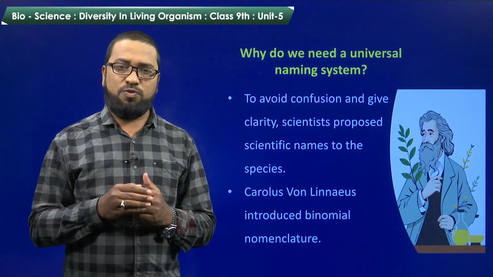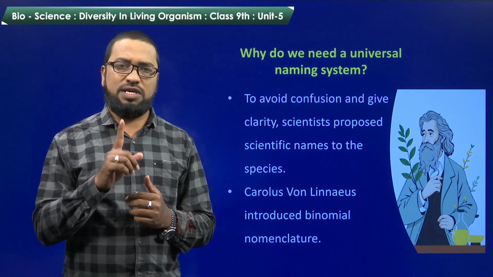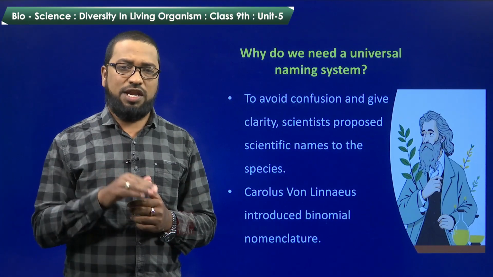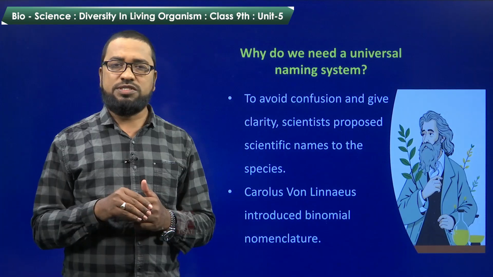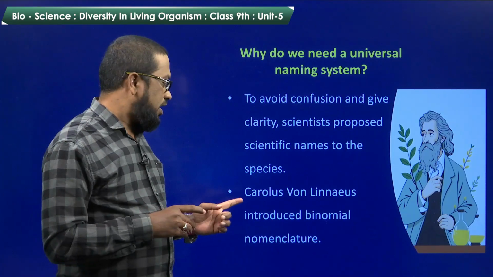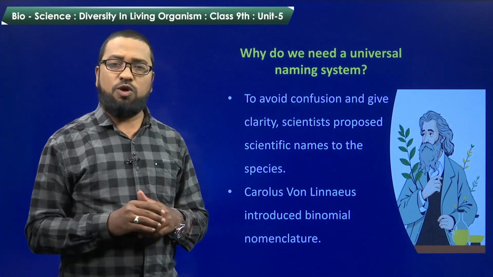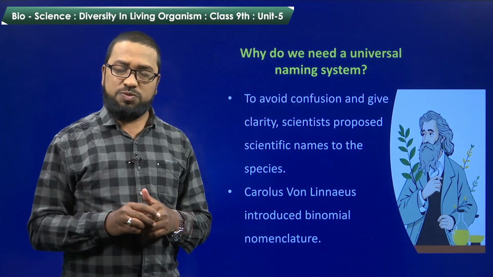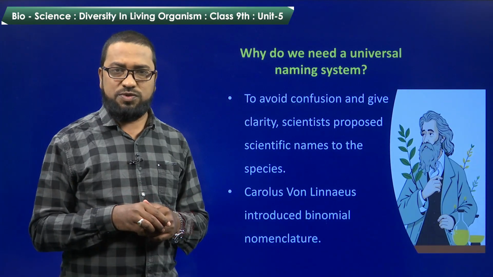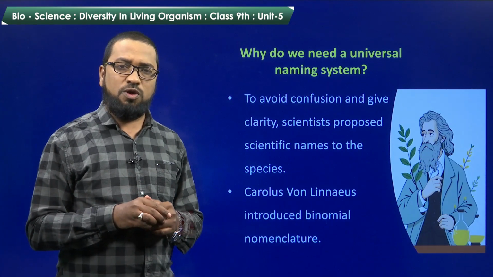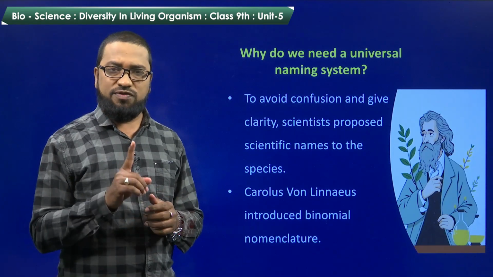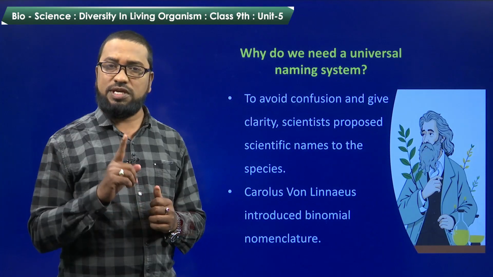So, scientists proposed a universal single naming system. To avoid confusion and give clarity, scientists proposed scientific names for the species. Carolus von Linnaeus introduced binomial nomenclature. In this binomial nomenclature, a single species is given 2 names. So, this binomial nomenclature is followed throughout the world to identify a single species with a single name.